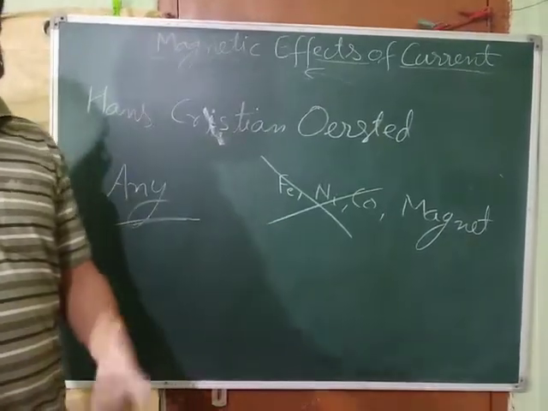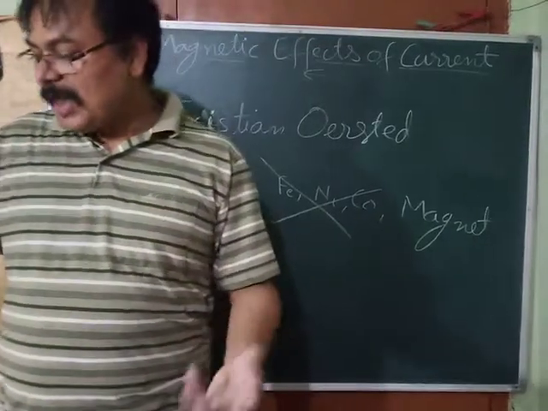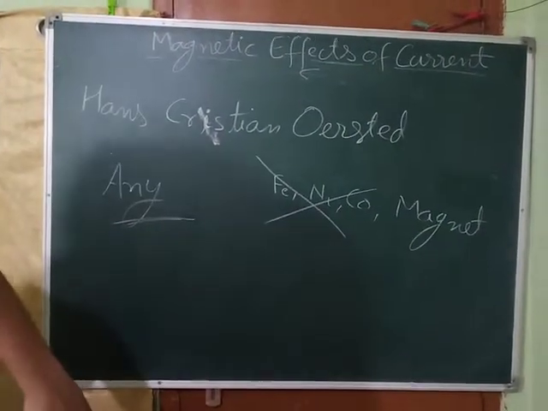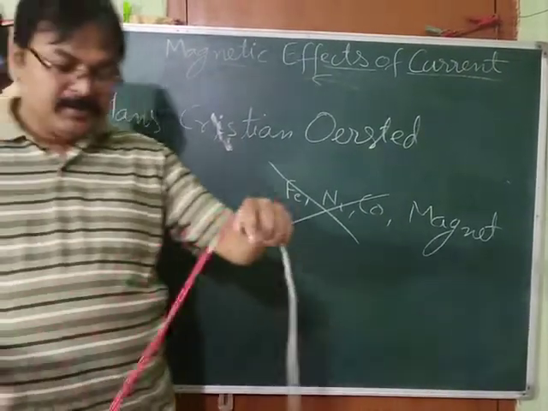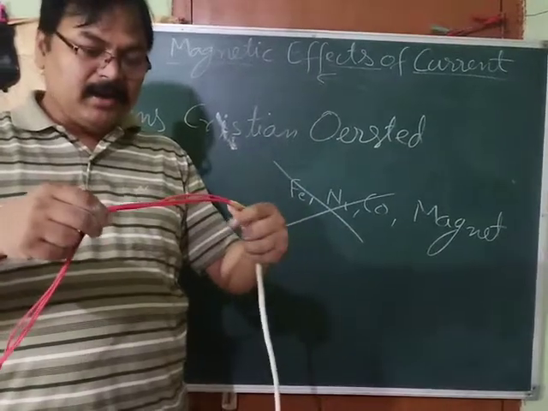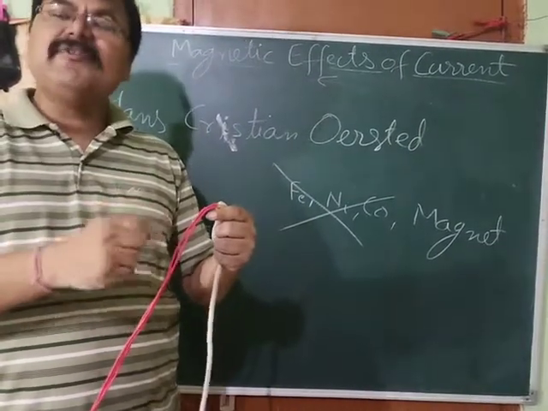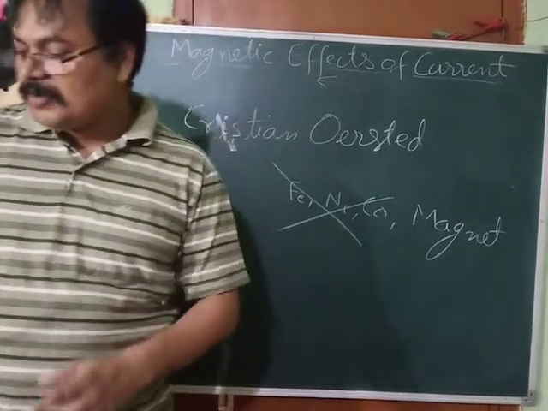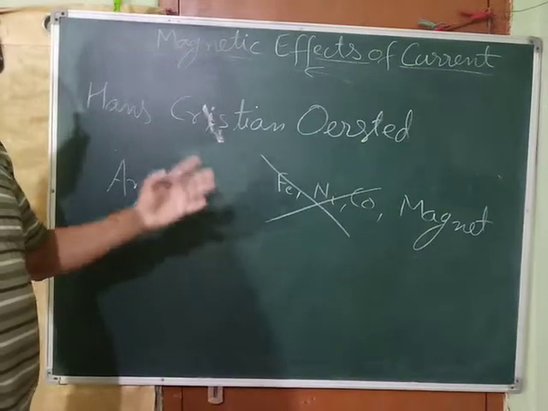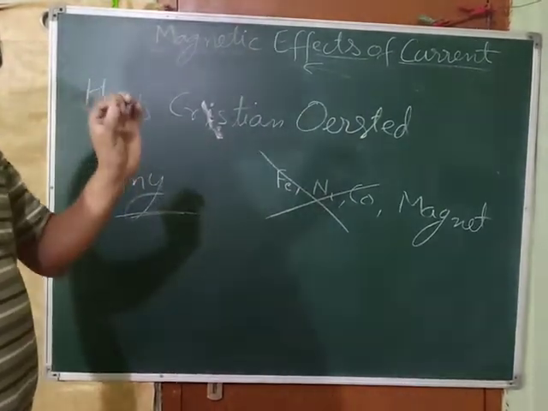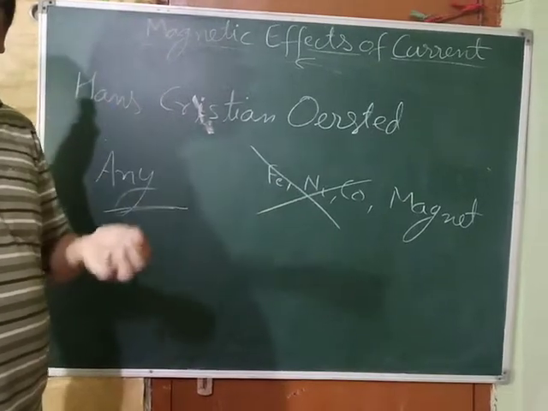But you might be thinking, sir, what are you saying? We have seen the wires which carry current, like these electric wires, and we don't find any magnetic effect with them. We bring a blade near it, but it never attracts it. So how can it be true? My dear children, actually the wires behave as a magnet, but their magnetic field is very weak, and that's why it is not able to attract your blade.